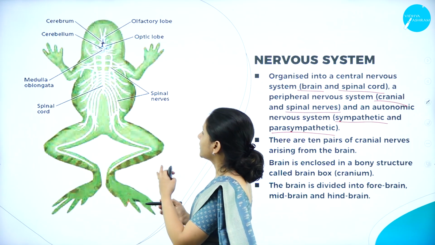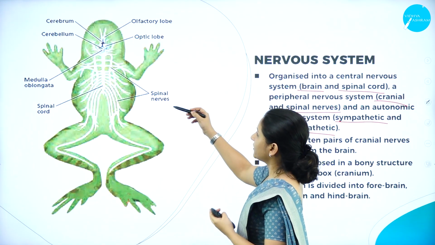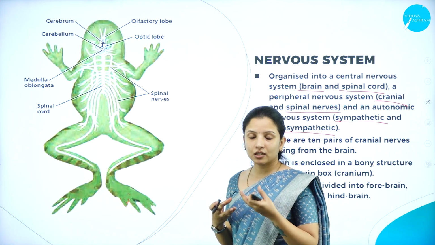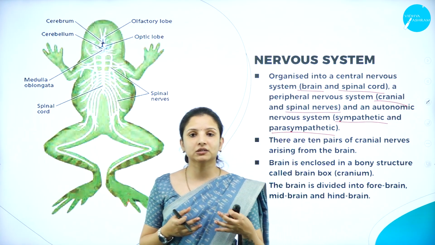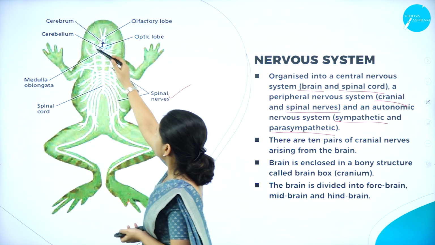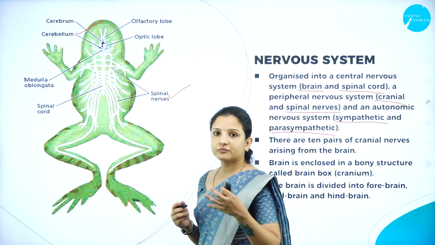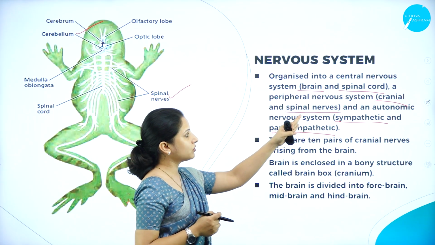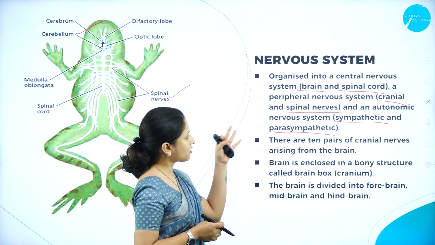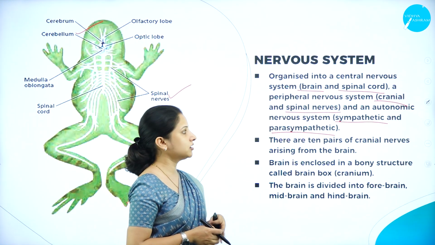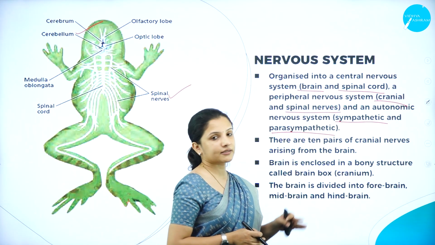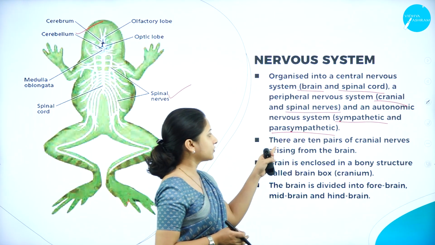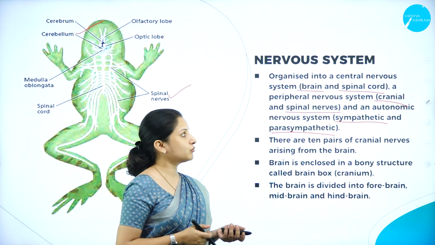So as you can see, there is the spinal nervous system, and the nervous system belonging to the cerebrum or the cerebellum. All these belong to the brain. So the spinal nervous system and the nervous system related to the brain form the central nervous system of the frog. And apart from that, there is also the peripheral nervous system, which includes the spinal nerves and the cranial nerves, and also the sympathetic and parasympathetic nervous system, which is called the autonomic nervous system of the frog.